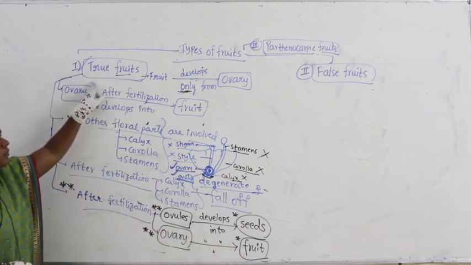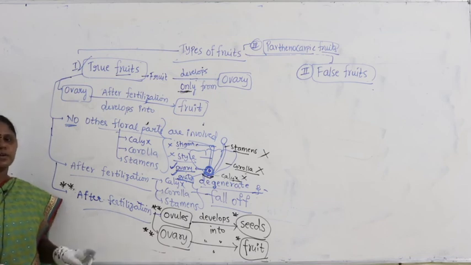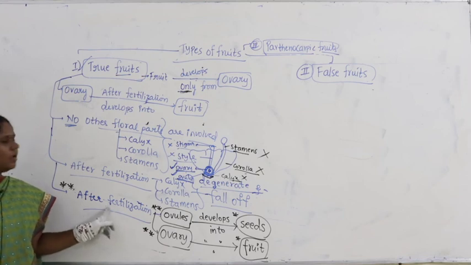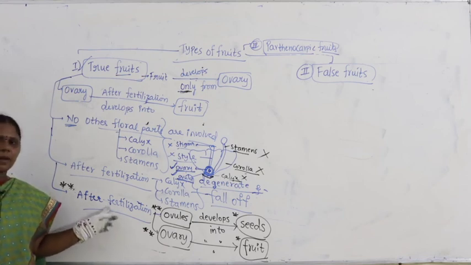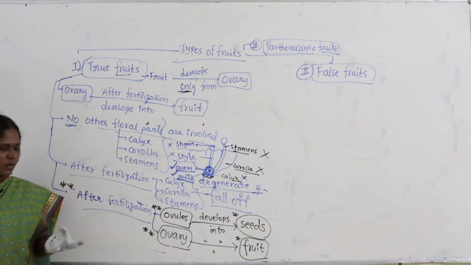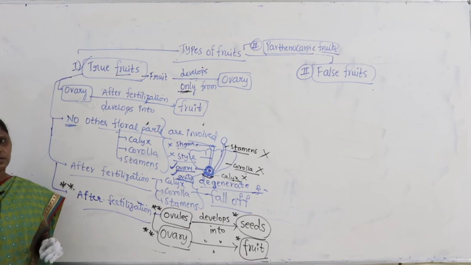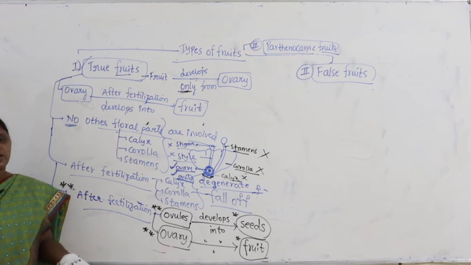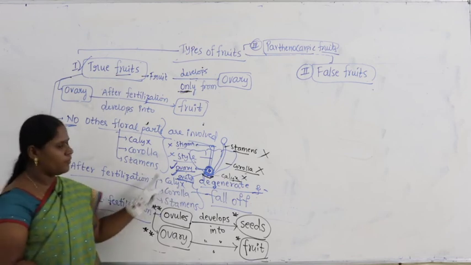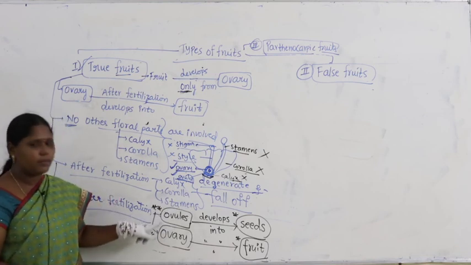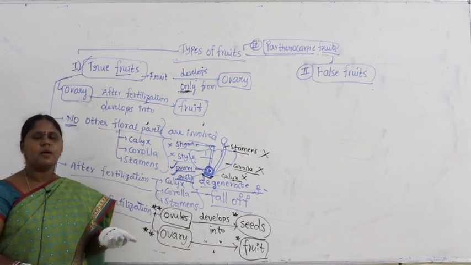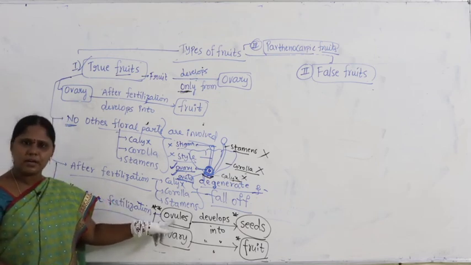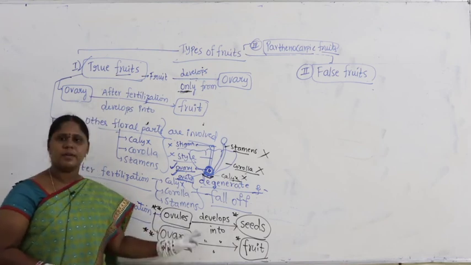Such type of fruits are called true fruits, and the last point is very, very important because in most of the chapters you will find it repeated. Generally we divide the life cycle of the plant into 3: pre-fertilization, fertilization, post-fertilization. So in post-fertilization, meaning what happens immediately after fertilization, all this will fall off. It is important to remember, the same point will come repeatedly, in a few chapters it will get repeated. Remember, at that time you have already learned, ovules develop into seeds and the ovary develops into fruit.